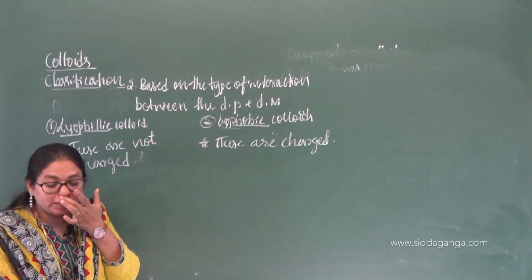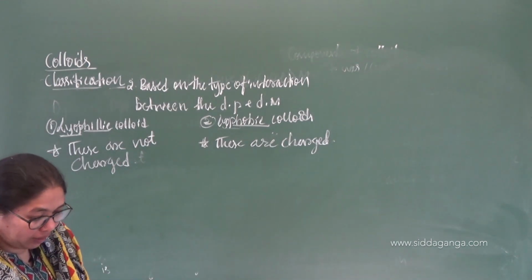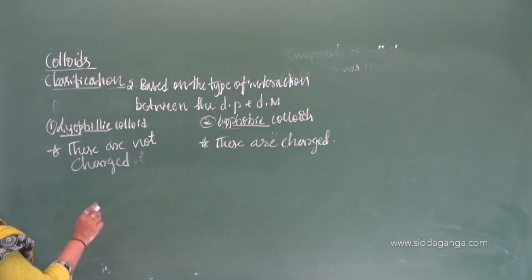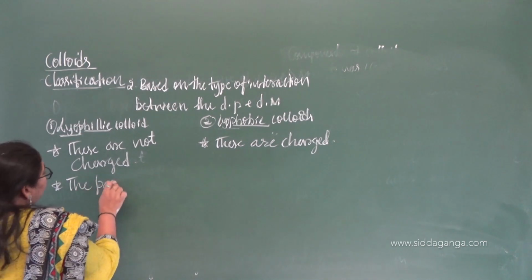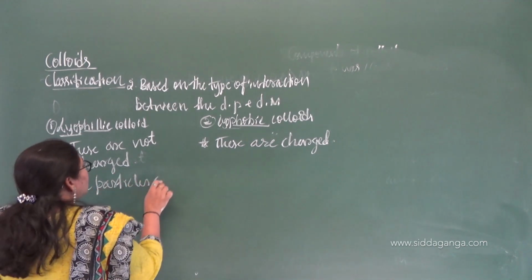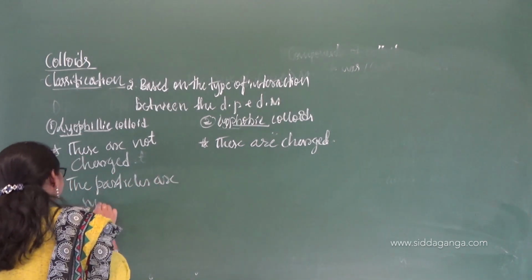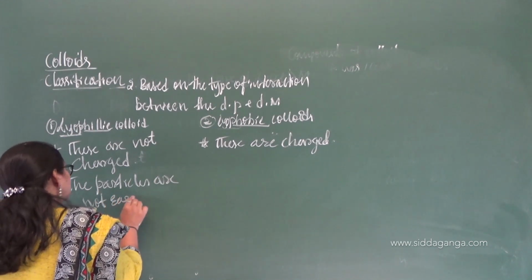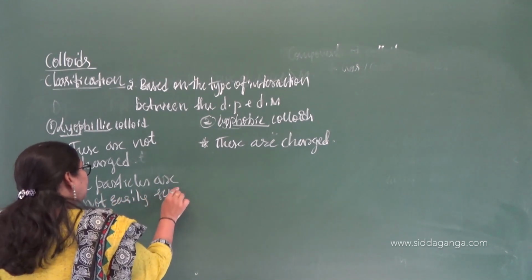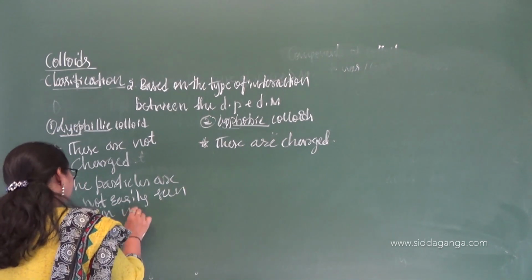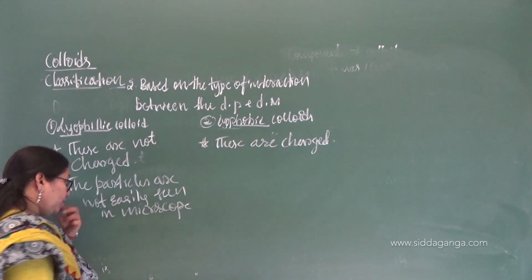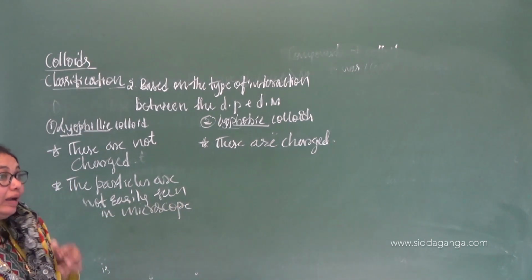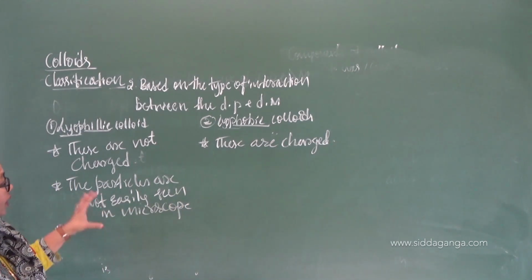Then the particles are not easily seen in the microscope, because they are completely attracted towards the dispersion medium, with great affinity.